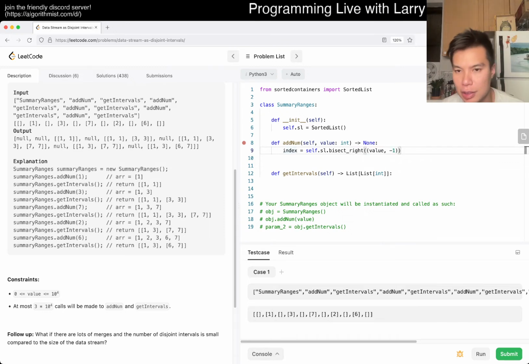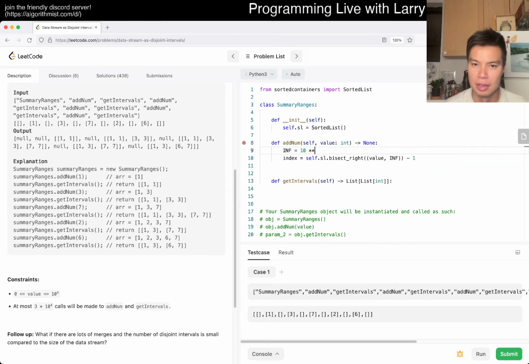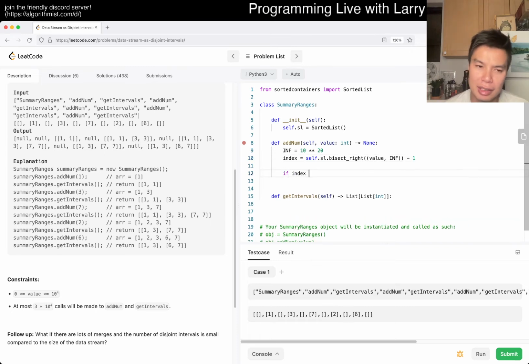And then it should be this -1. So now, if it's Leetcode, then we want the next number. Okay, fine. The idea here is that we get the next number, and then we subtract 1 to get the one that's intersecting with this, right? If index is less than 0, maybe, then it doesn't do anything.